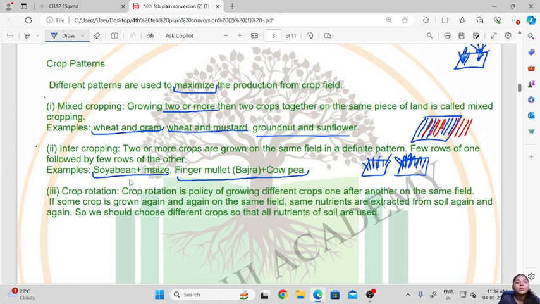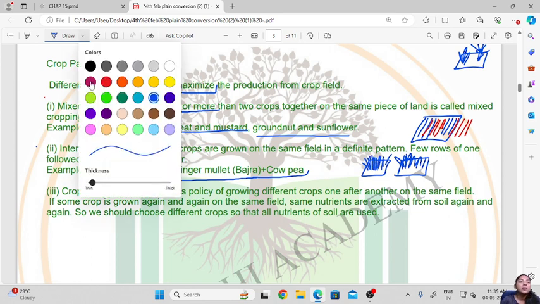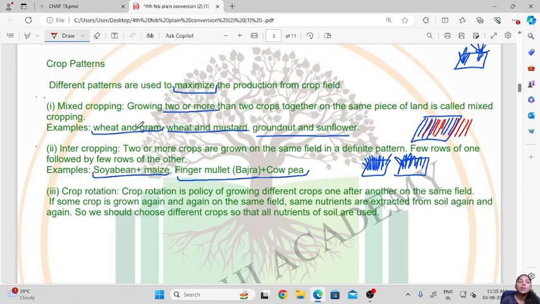If a crop is grown again and again on the same field, the nutrients will get extracted from the soil again and again, and so there will be no nutrients left. So we should choose different crops so that all the nutrients of soil are used. Now what happens if every year he grows only wheat? All the nutrients will be used up.